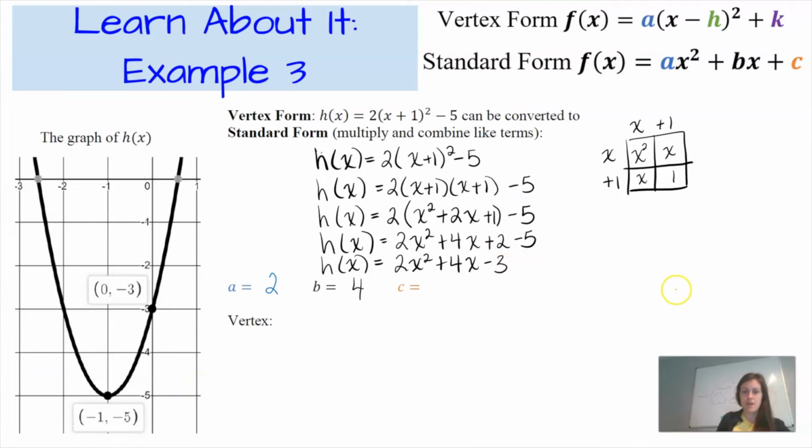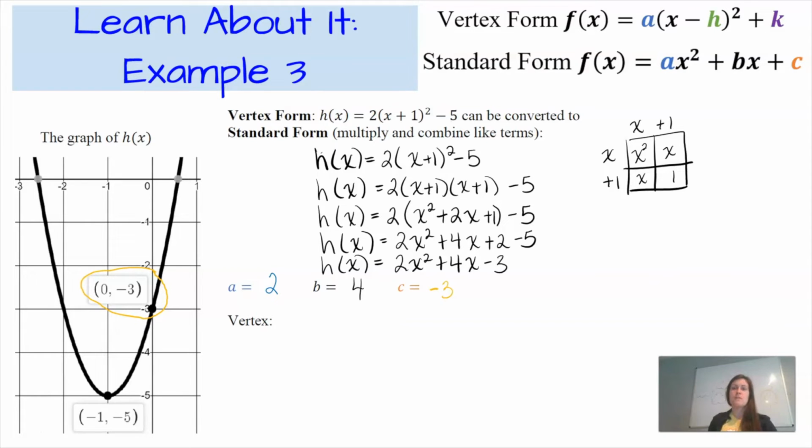And remember, the value of c tells us the y-intercept as an ordered pair, and if I look over here at the graph of h of x, I can feel good about my work because the y-intercept is in fact 0, negative 3.